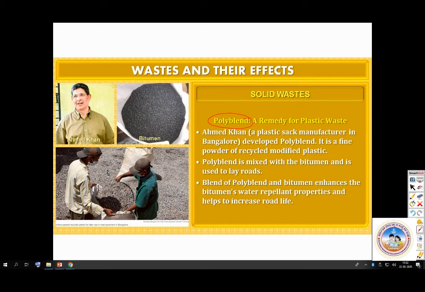Then this polyblend is mixed with bitumen and is used to lay roads. So polyblend and bitumen enhance the water repellent properties and help to increase the road life. Okay, so understand this.